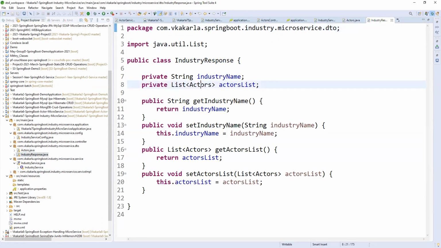In industry response, I added a list of actors. Why? Because we have a list of actors, right? So like that, I prepared. Okay, industry response, industry name and actors list. Okay, so here I prepared like this.